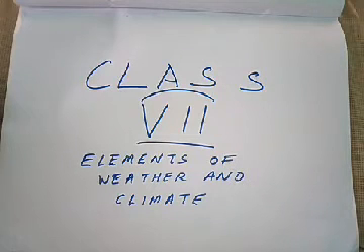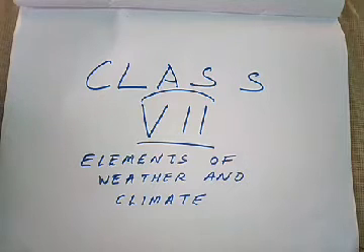In the last class we discussed the weather and climate, and also the differences between weather and climate. We discussed convection and advection, the types of transfer of heat from one place to another. Convection is vertical movement and advection is horizontal movement.